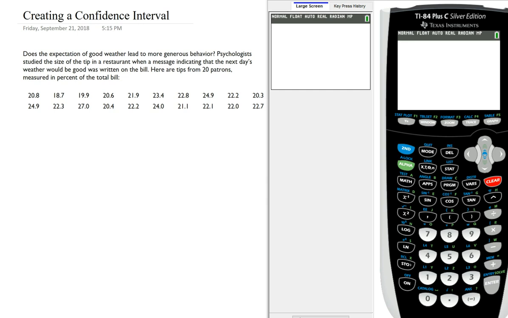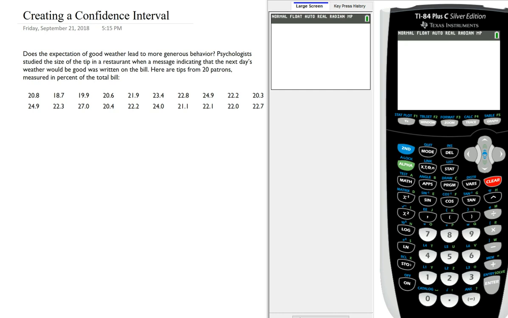Hi, in today's video, I'm going to talk about how to create a confidence interval when you have a set of sample data. Sometimes we want to perform inference about a population's parameter, and we can do this by using sample data when certain conditions are met. In the following example, we are asked to determine whether the expectation of good weather leads to more generous behavior.